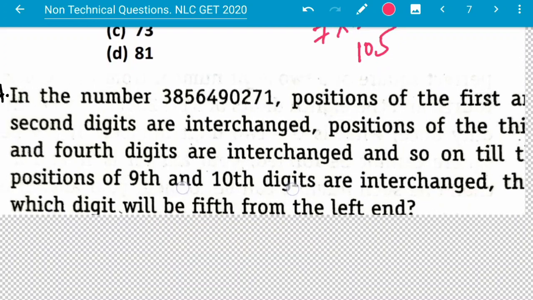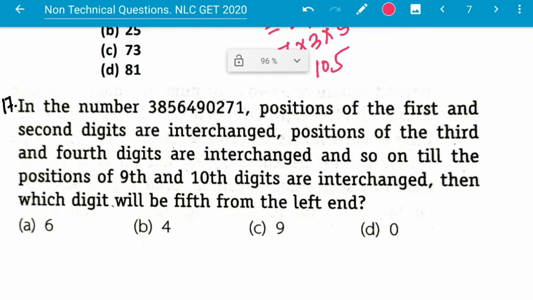Next question. In the number given, the positions of the first and second digits are interchanged, the positions of the third and fourth digits are interchanged, and so on till the positions of the 9th and 10th are interchanged. Then which digit will be 5th from the left end?